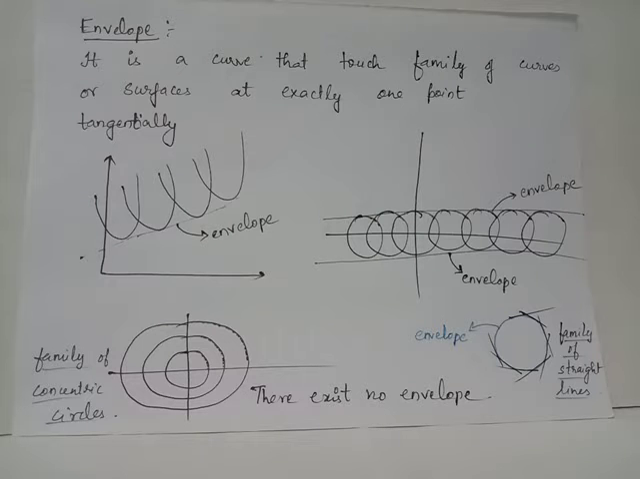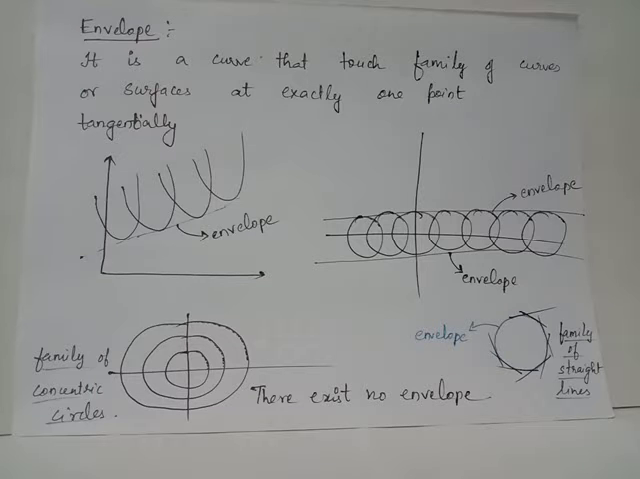Let us discuss the geometrical interpretation of the concept of envelopes. An envelope is that curve which touches every member of a family of curves or family of surfaces exactly at one point tangentially. Or it is the locus of limiting positions of points of intersection of any two curves of the family when one curve of the family is kept fixed and its consecutive member tends to coincide with the fixed first member.